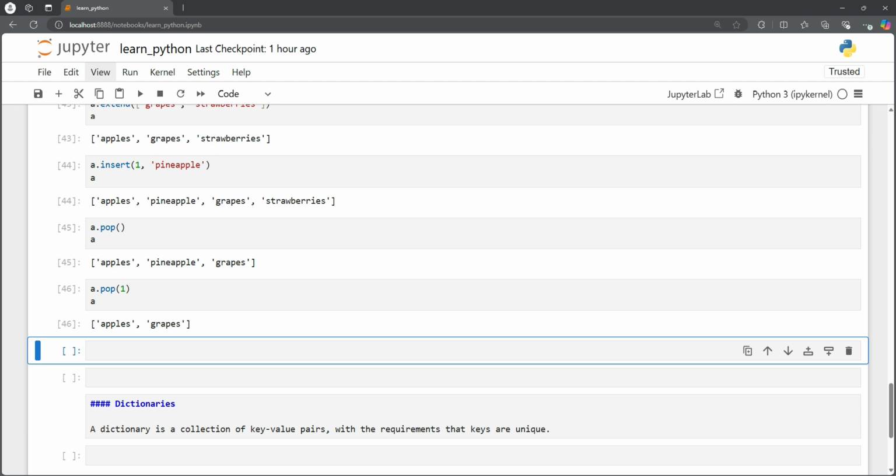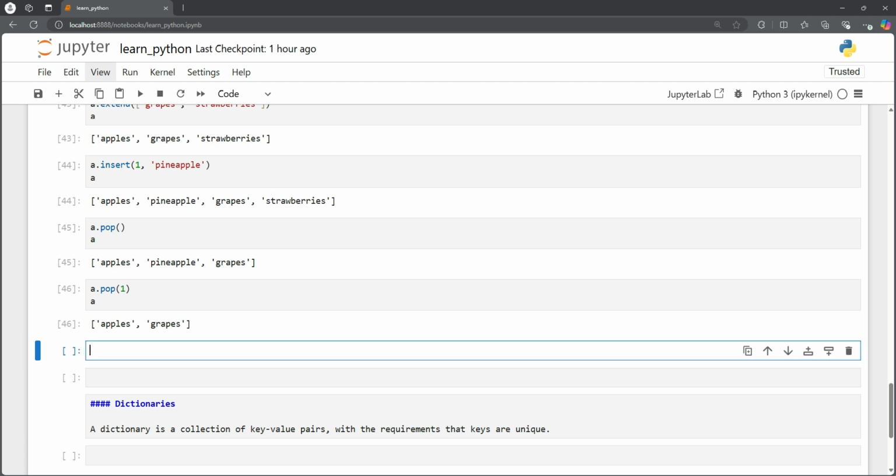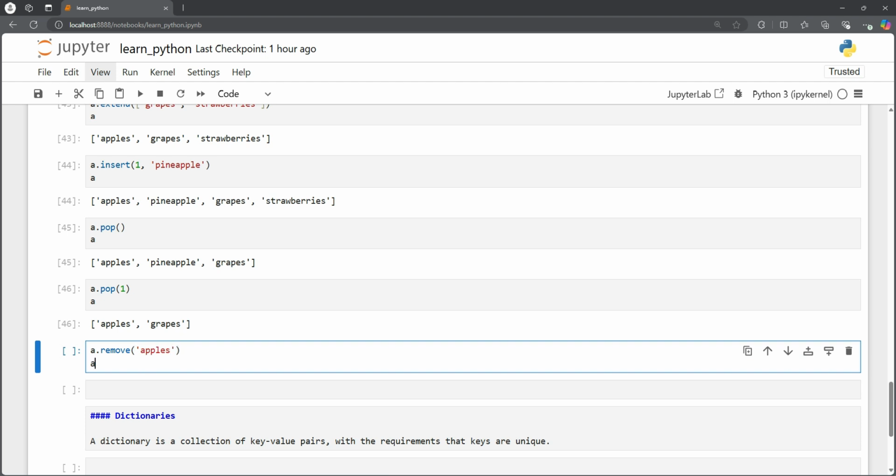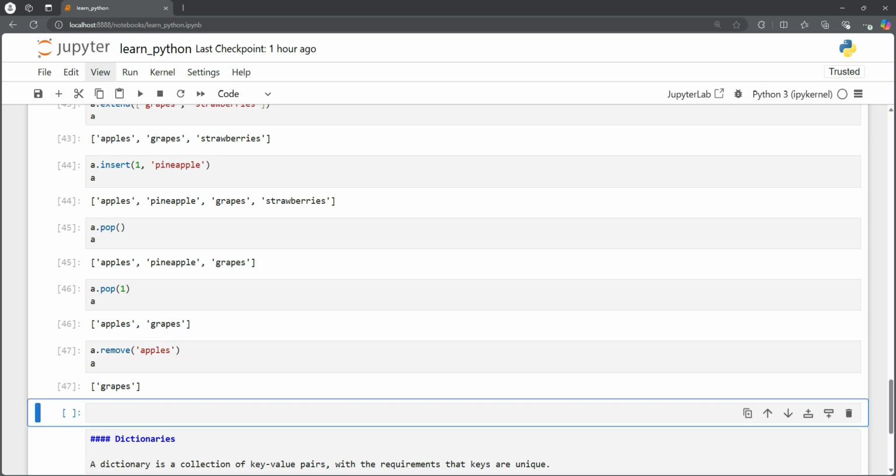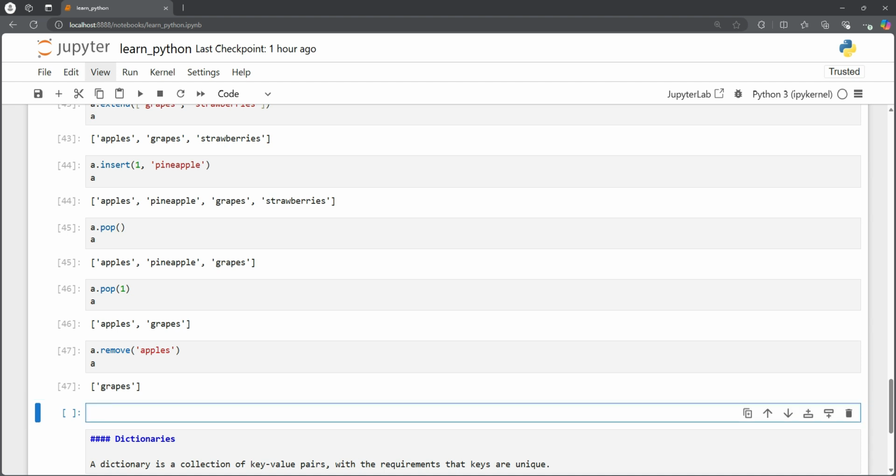We can also use remove and give the fruit that we want to remove. We want to remove apple, and print. So our list now has only grapes in it. And yeah, we can also use, for example, let's add a few more again.